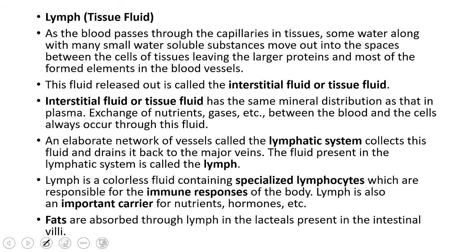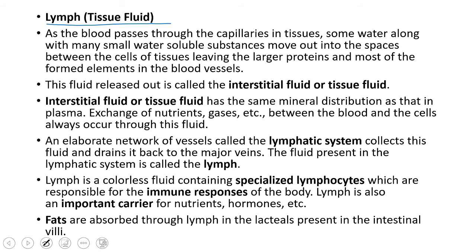Right. Next. And the next one is lymph. Lymph is also called tissue fluid. As the blood passes through the capillaries in tissues, some water along with many small water soluble substances move out into the spaces between the cells of the tissues, leaving the larger proteins and most of the formed elements in the blood vessels. See, blood passes through the capillaries into tissues because blood has to transport different substances.